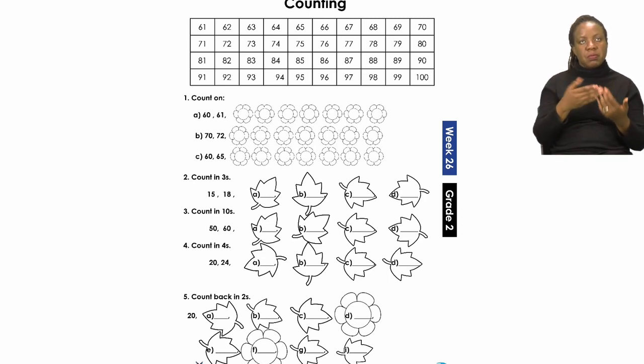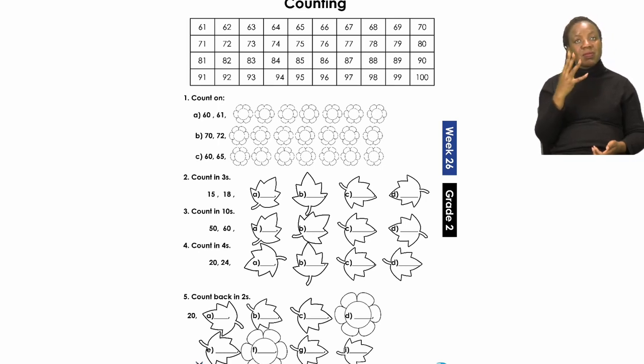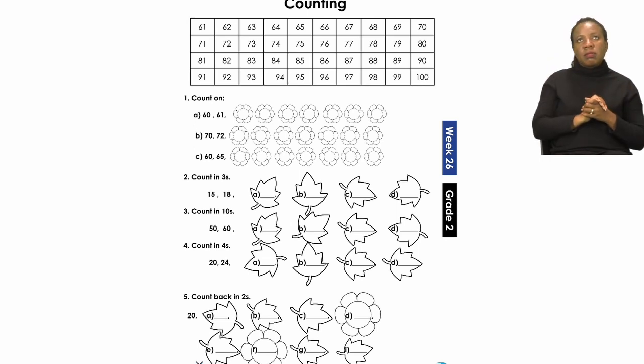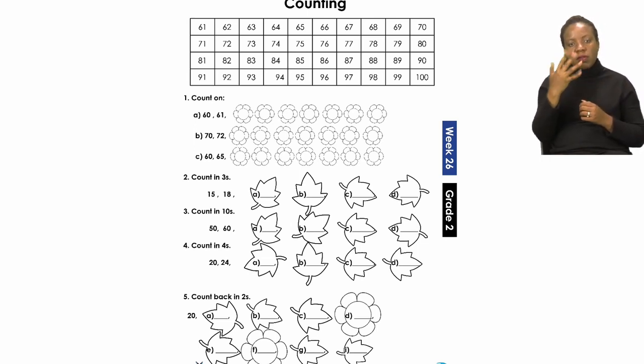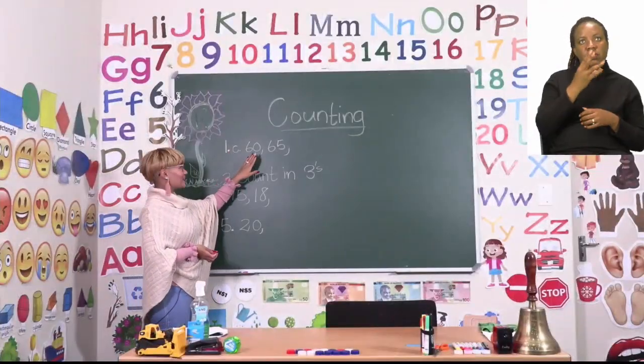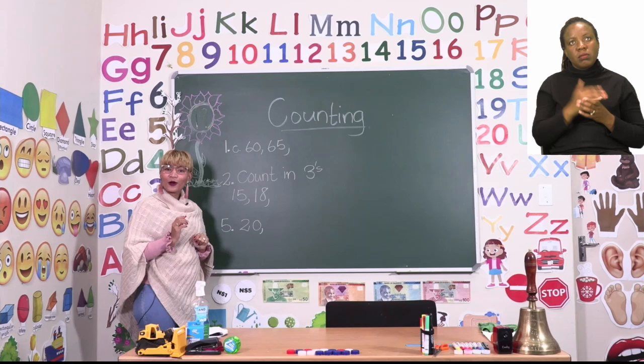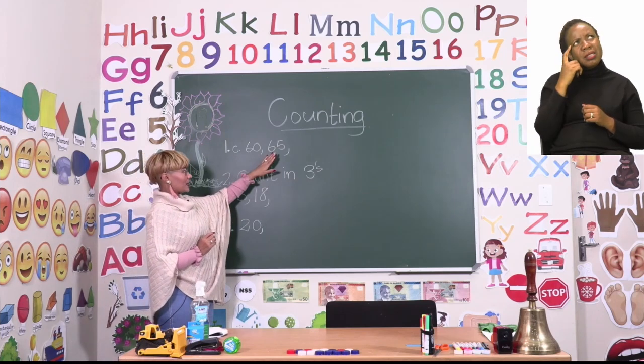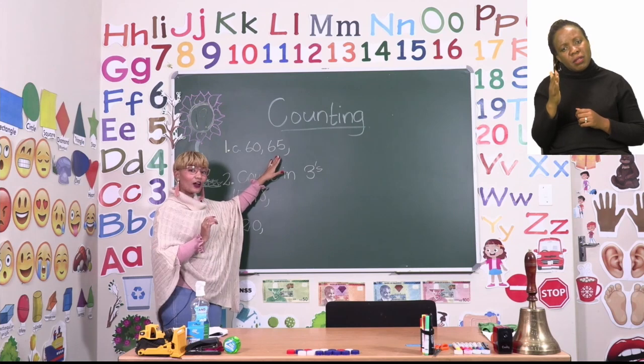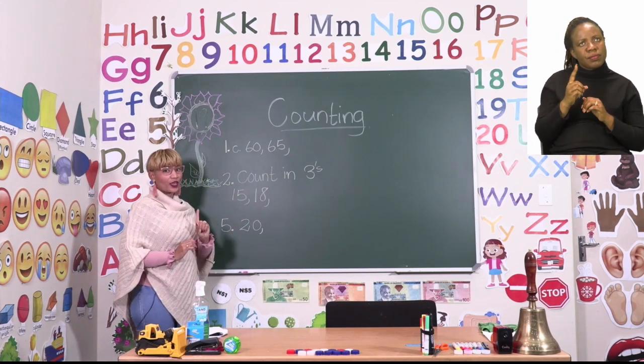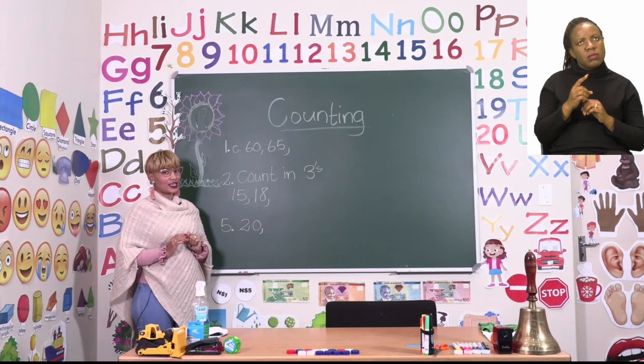Can you have a look at number C? It says 60, then 65. So how many numbers did we skip here? We have counted in 5s. So now we have to continue counting in 5s. On the board I wrote 60 and 65. Can you tell me what number you think will come after the number 65 if we count in 5s? We can all count together and see.